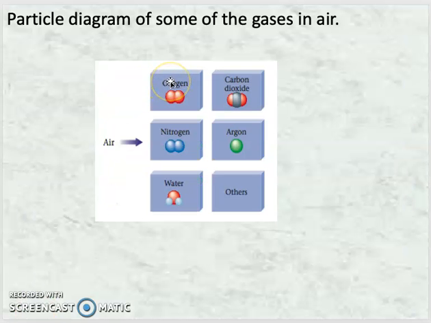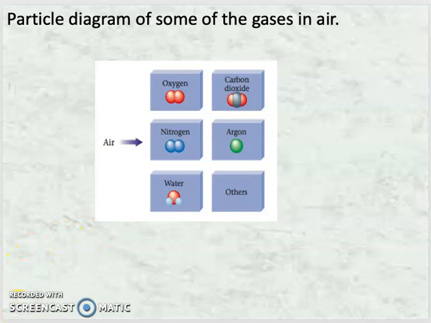This is a practical diagram of some of the gases in the air. Now you can see there is oxygen in which two atoms of oxygen are bonded. Similarly with nitrogen, two atoms of nitrogen are bonded. Water, that is H2O, two atoms of hydrogen and one atom of oxygen. Whereas you can see for carbon dioxide also one atom of carbon and two atoms of oxygen. Whereas you can see here argon, one atom, and there are a lot of other gases also present.